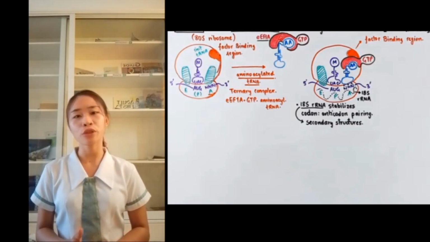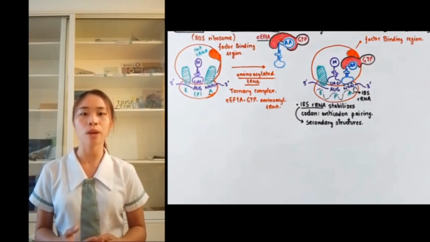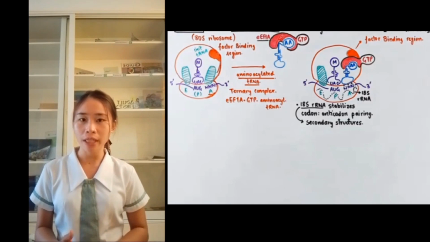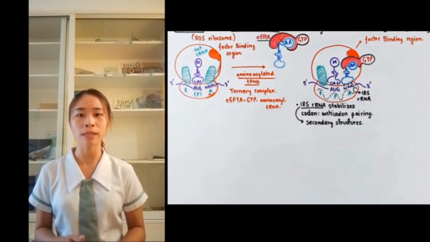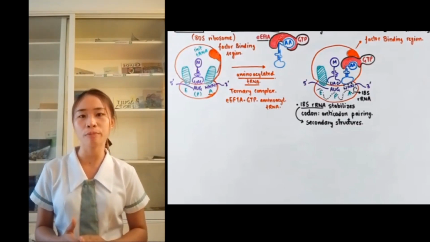One detail worth mentioning in this step is that the codon is partially controlled by the 18S ribosomal RNA, which is part of our 40S ribosome subunit. Specifically, the 18S ribosomal RNA stabilizes the codon and anticodon pairing.